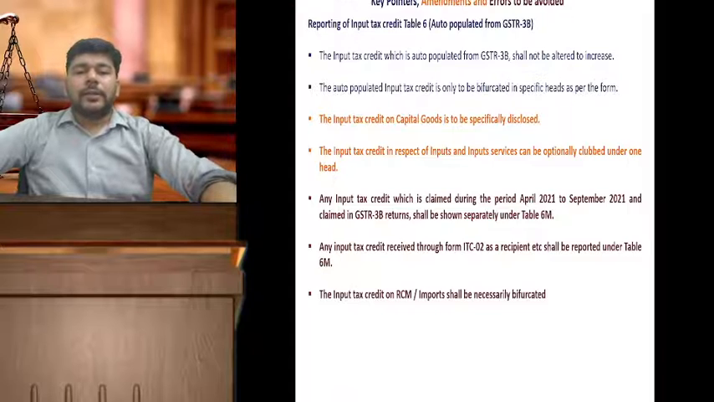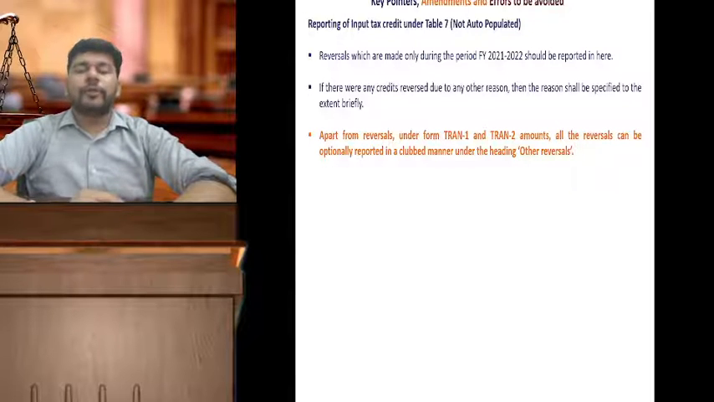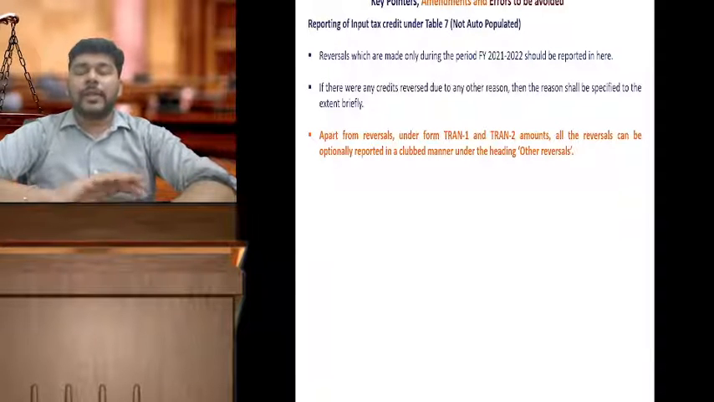Next, friends, we would be discussing GSTR-9 table 7. This does not come auto-populated, so we have to fill this data on the basis of the actual reversals that were made during the period 21-22.